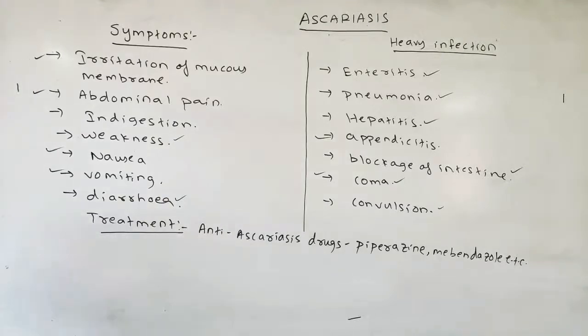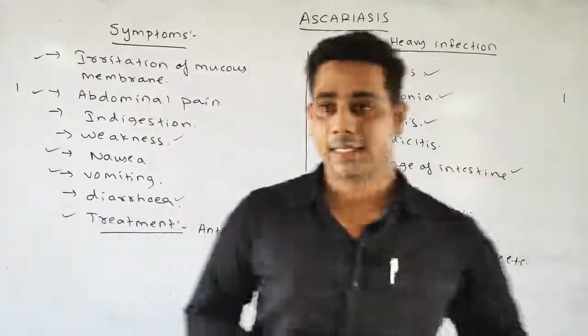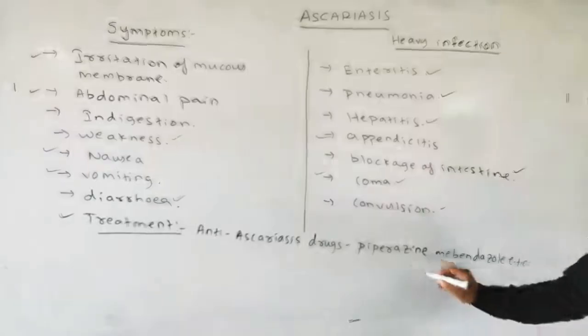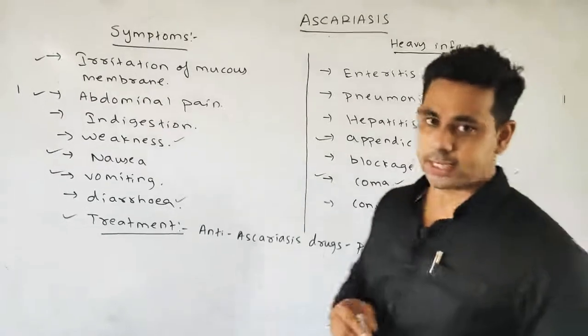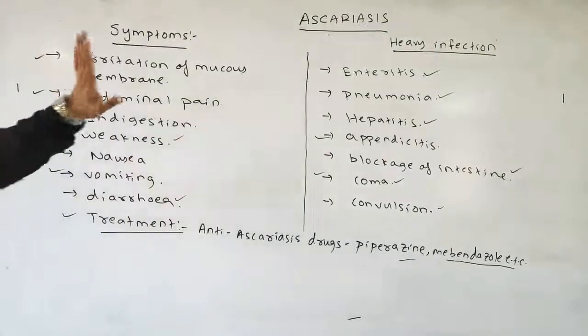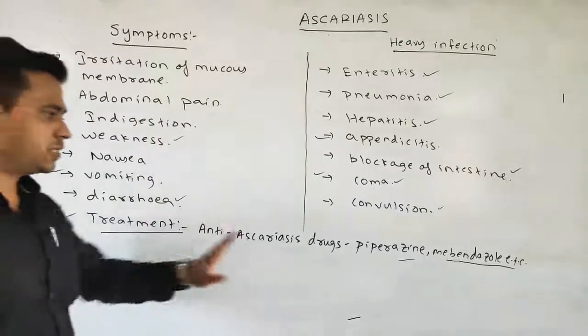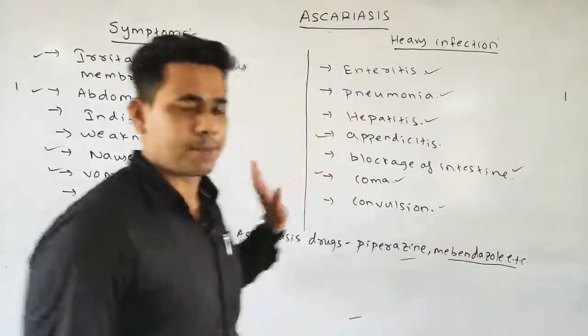Next, come to the various treatment. Obviously, as it is due to the ascaris, we can use various anti-ascariasis drugs such as your piperazine and also the mebendazole, etc. Okay. So these are your various symptoms, heavy infection, and the treatment such as drugs like piperazine and the mebendazole, etc.